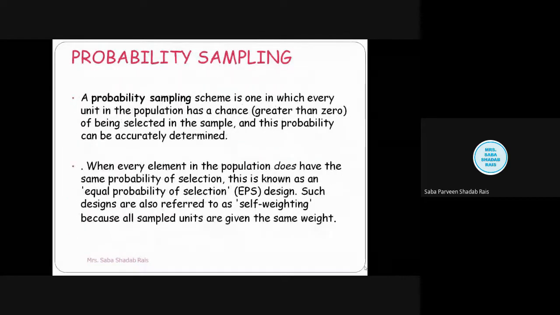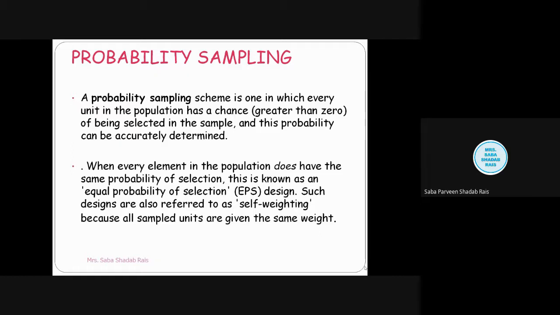Now, first we will talk about probability sampling, as I had already told you, a method where the sample collected includes all the individuals in the population under study. When we say every unit has a probability greater than zero, that means it has a chance to be selected into the sample, and this probability can be accurately determined when every element in the population has the same probability of selection.